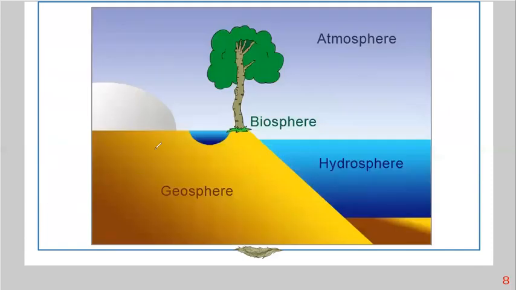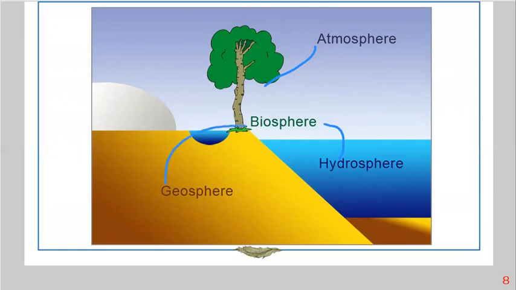This image here represents the four systems we have. The atmosphere includes all gases. The geosphere includes the layers of Earth: crust, mantle, inner and outer core. The biosphere includes plants, humans, animals, and microorganisms. The hydrosphere includes all water on Earth. Can these four systems interact with each other? Of course. Can the atmosphere interact with the biosphere? Can the hydrosphere interact with the biosphere? Can the biosphere interact with the geosphere?